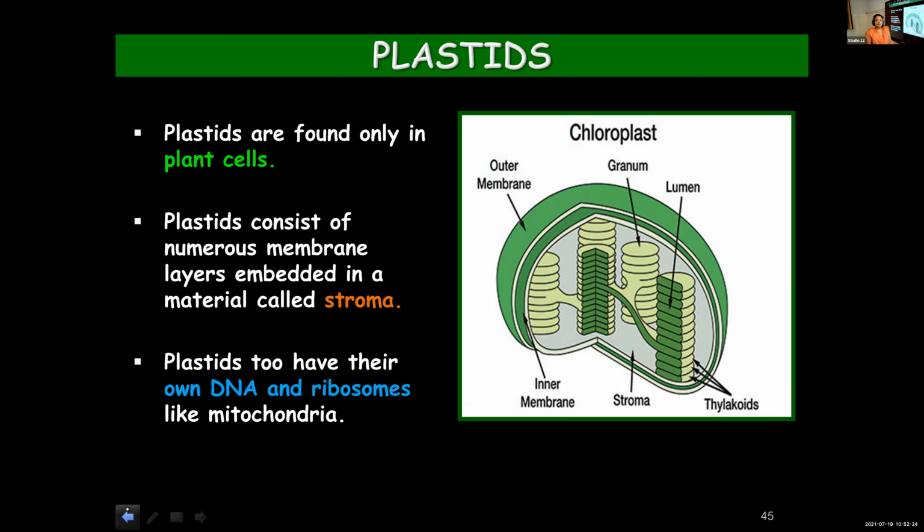So what points did we learn about plastids? These are found only in plant cells. They consist of membranous layers, and these membranous layers are present in a fluid material which you call stroma. And they also have their own ribosomes and DNA like which organelle? Mitochondria.